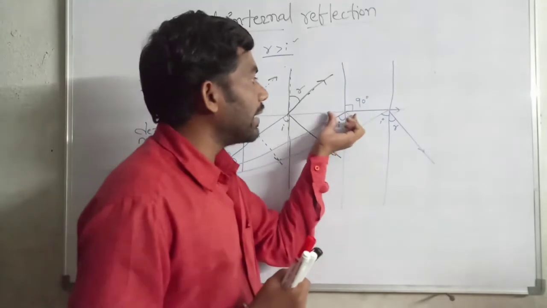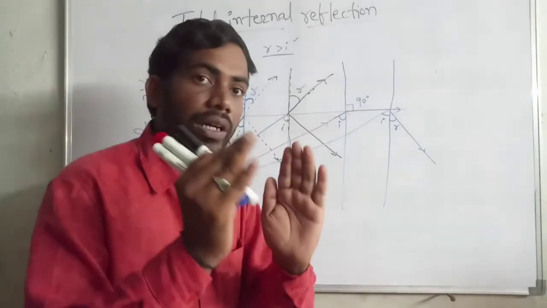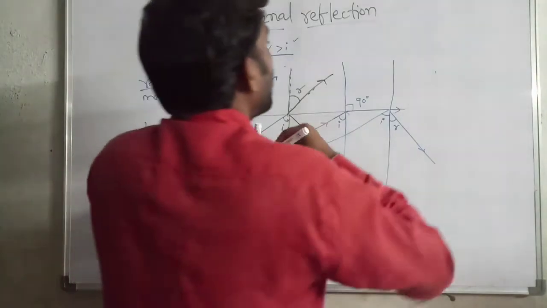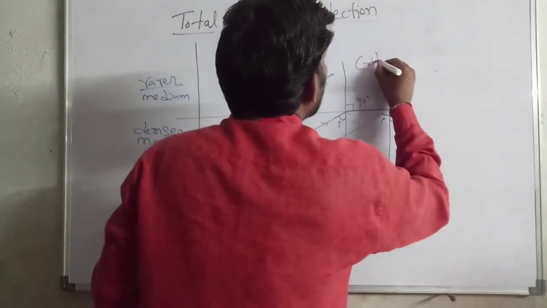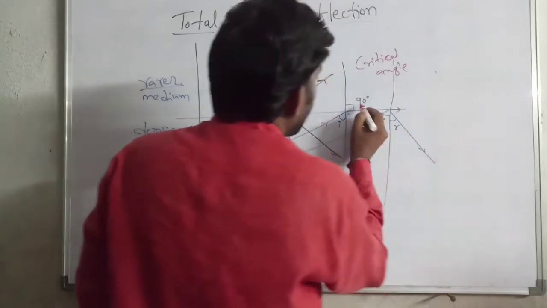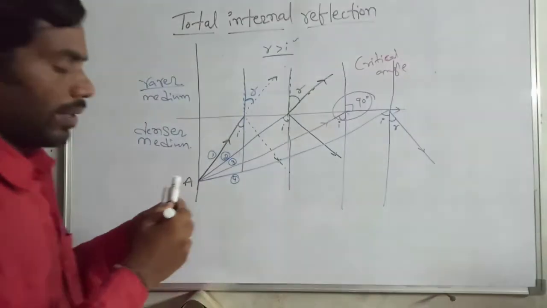This angle we call the critical angle. This is the critical angle.